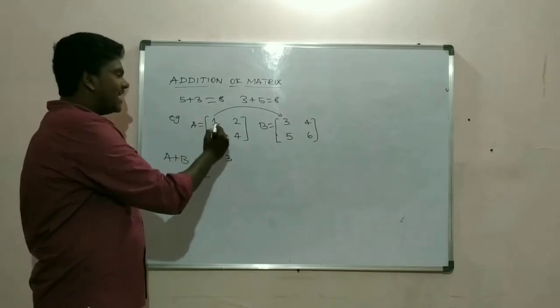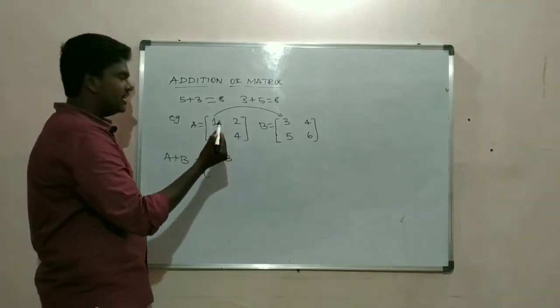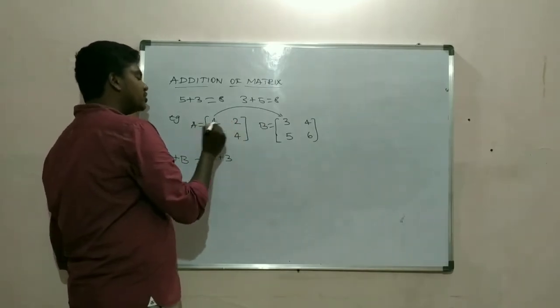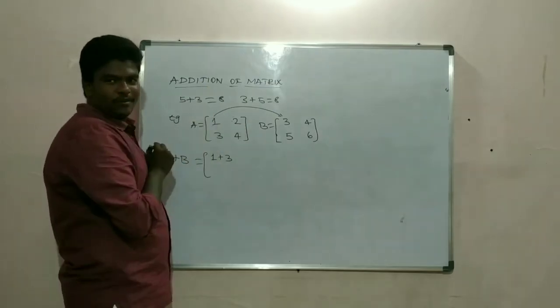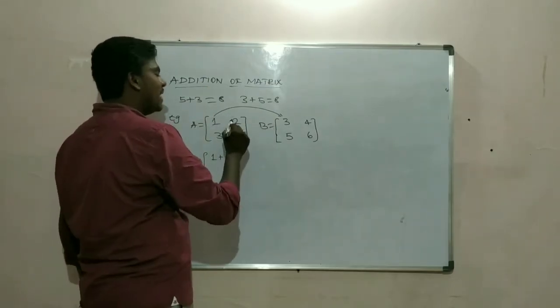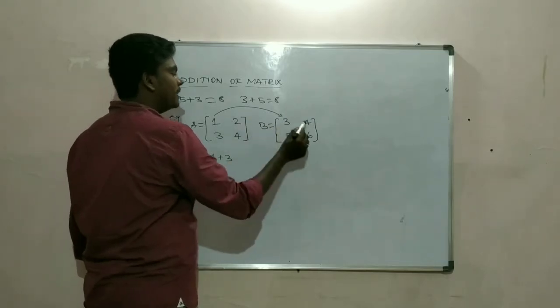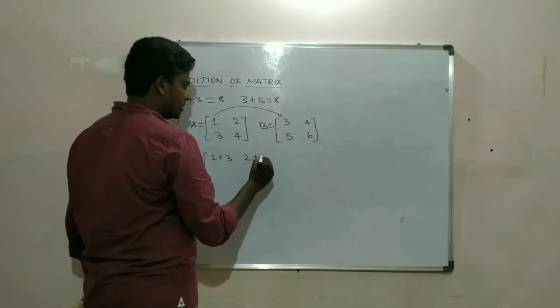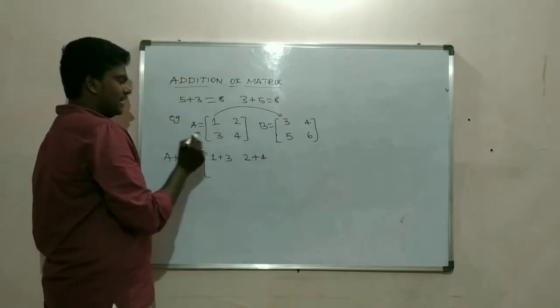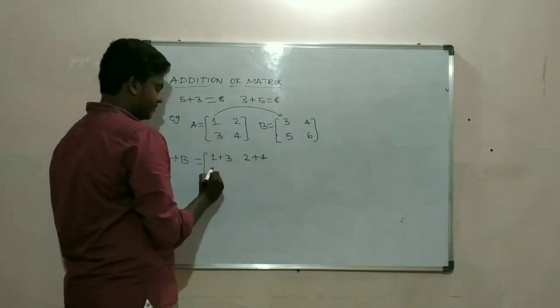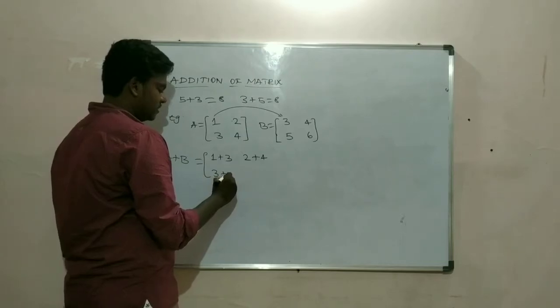You have to add the corresponding elements. Here, 2 is in first row and second column. So here we have to add the element of first row and second column. That means 2 plus 4. Then 3 plus 5.